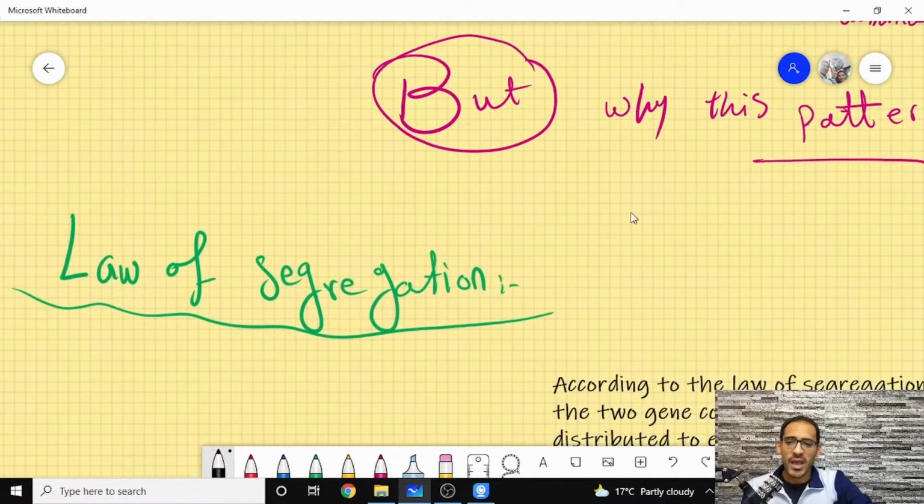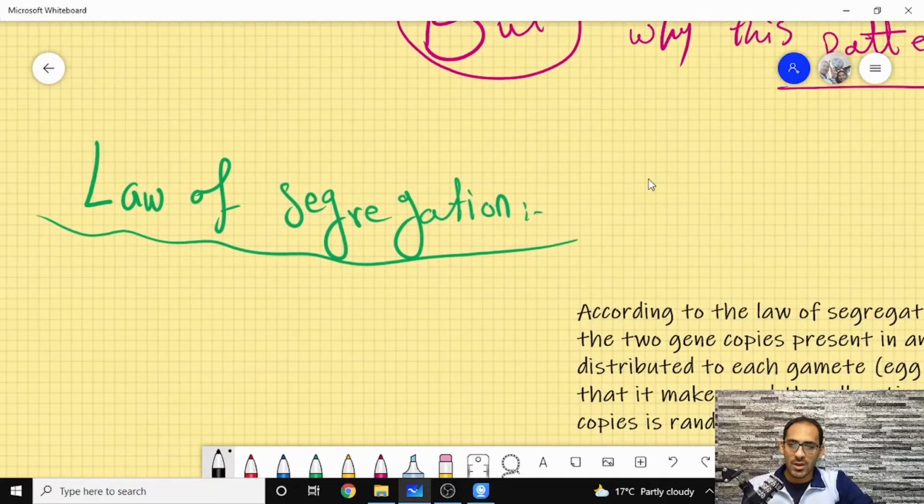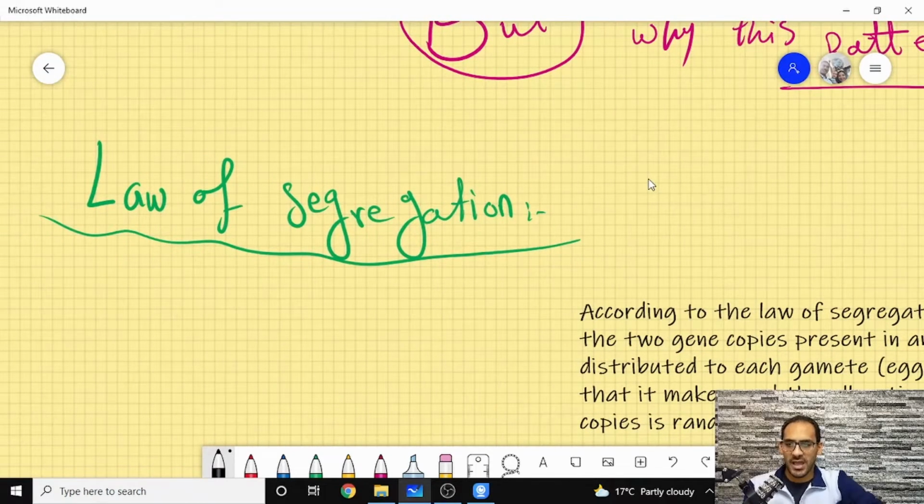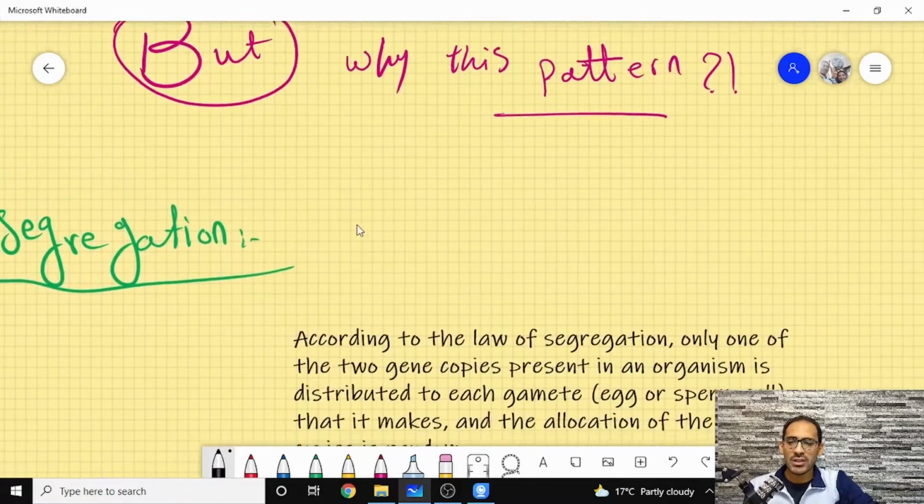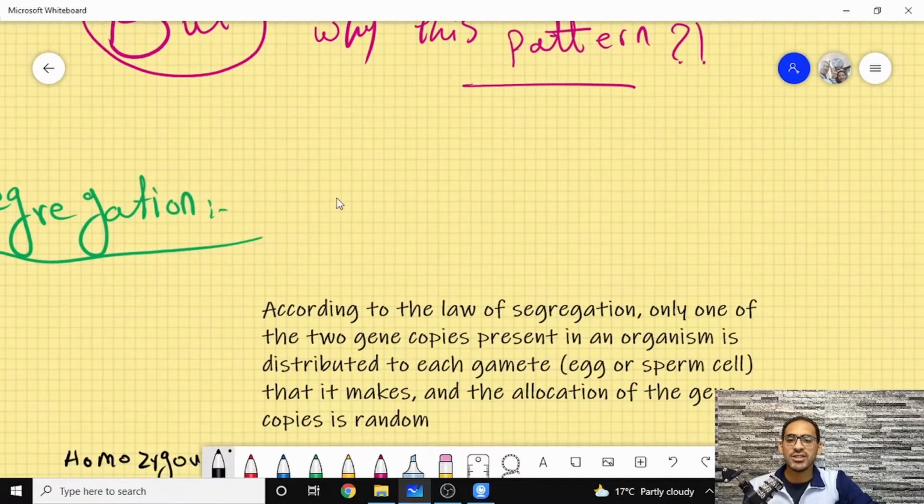Mendel put forward two laws that explain it. The first one is the law of segregation. According to Mendel, only one of the two gene copies present in an organism is distributed to each gamete that it makes, and the allocation of the gene copies is random.